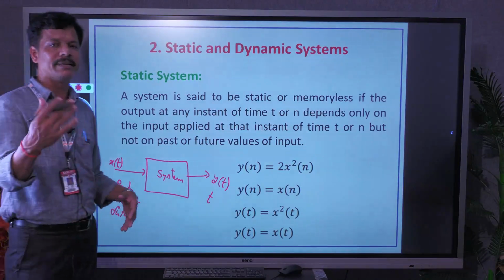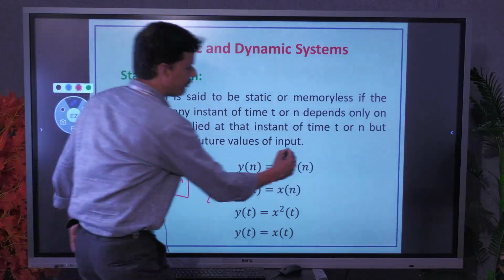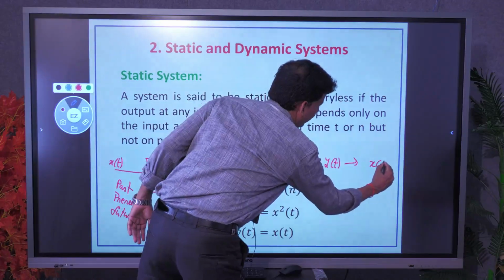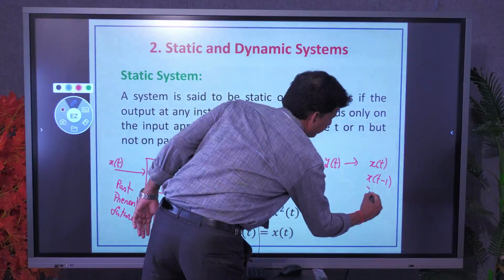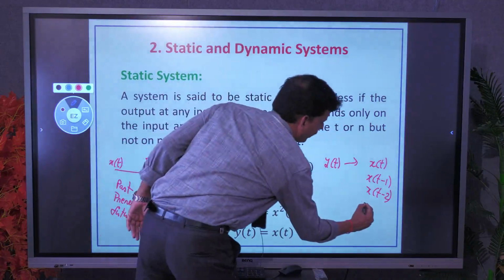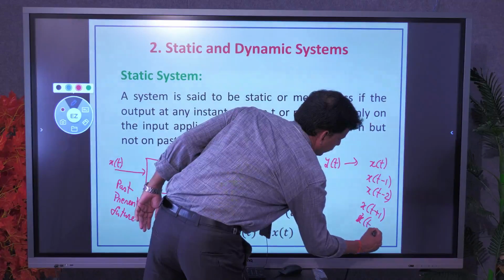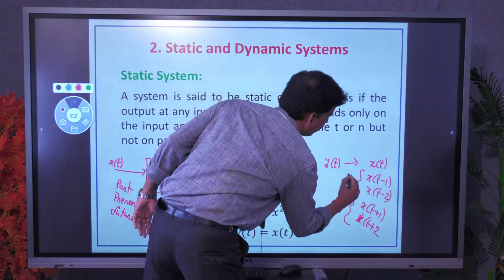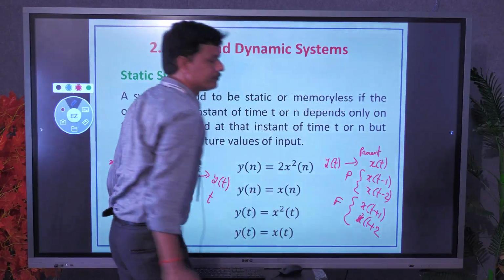As we have completed classification of signals and operations on signals, for y of t, x of t is the present input. x of t minus 1, x of t minus 2 are past values of input, whereas x of t plus 1, x of t plus 2 are future values of input.